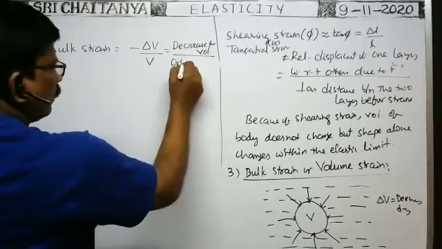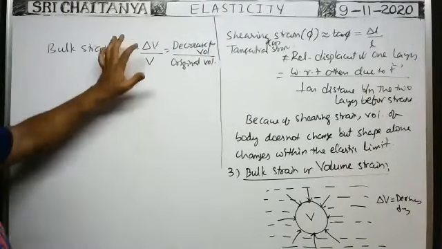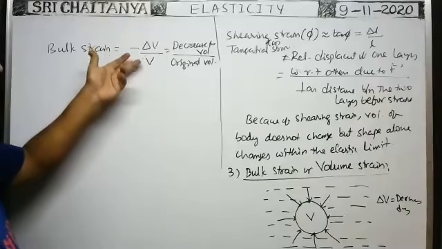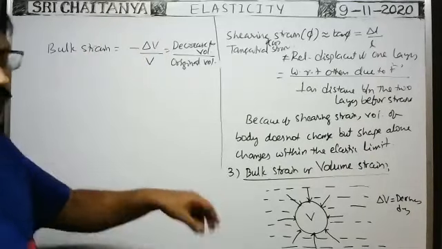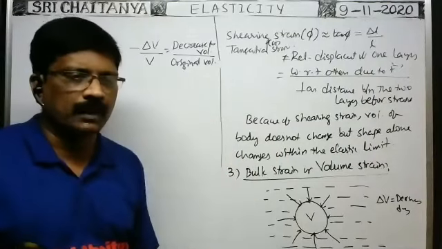The ratio between the decrease in volume and the original volume is the bulk strain. Bulk strain is also the ratio between two similar quantities. That's why it has no unit and no dimension formula. So in case of any type of strain, no unit and no dimension formula.